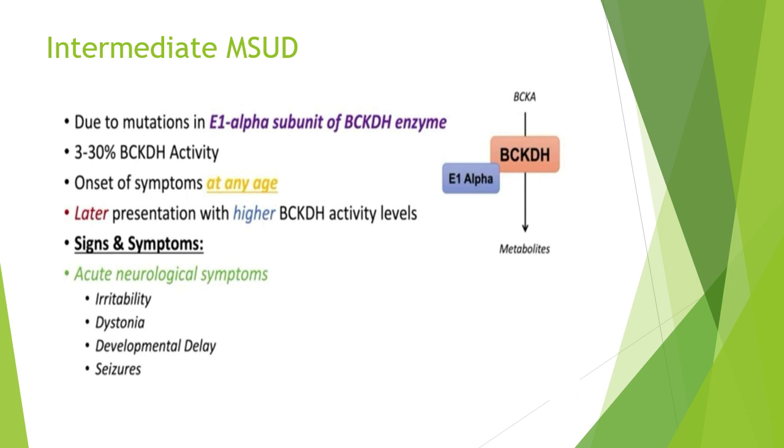Intermediate MSUD is another form of maple syrup urine disease. It occurs due to mutation of the E1 alpha subunit of the BCKDH enzyme. Symptoms may be expressed at any age. Enzyme activity is 3 to 30%. In the later stage, it shows higher BCKDH activity level. Among the signs and symptoms, acute neurological symptoms are the most severe and common. Other symptoms include dystonia, developmental delay, seizures, and irritability.